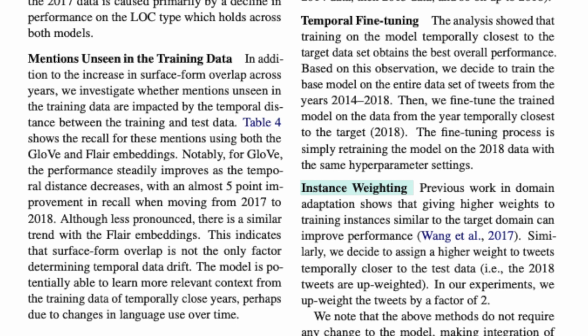Thirdly, we have instance weighting. Assign higher weights to tweets that are temporally closer to the test data. Previous work in domain adaptation has shown that giving higher weights to training instances that are similar to the target domain can lead to performance improvement.